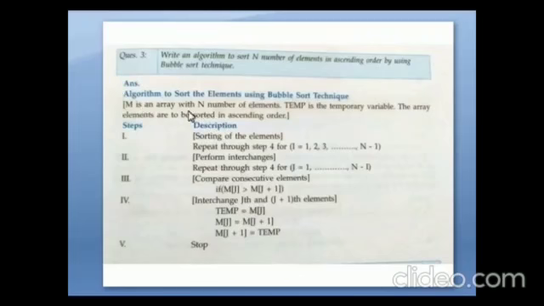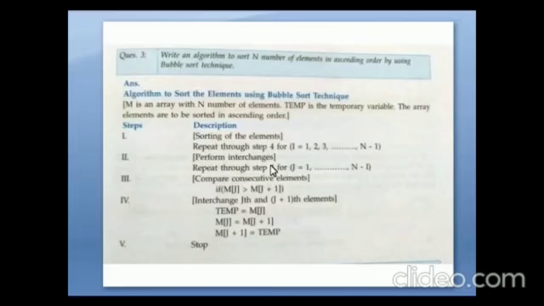So the algorithm to sort the elements using the bubble sort technique. M is an array with n number of elements. Temp is the temporary variable. The array elements are sorted in ascending order. So step 1 is sorting of the elements. Step 2, perform interchanges.